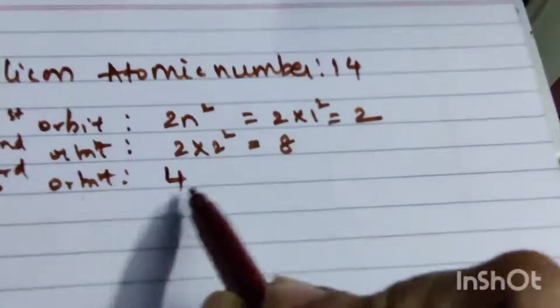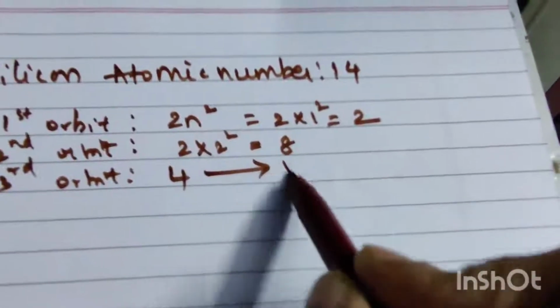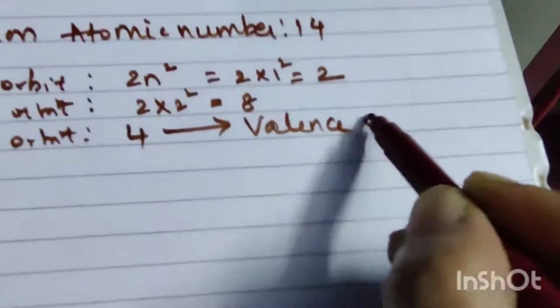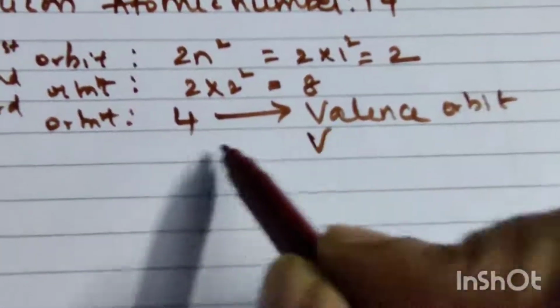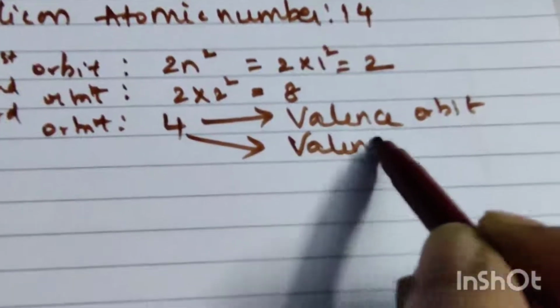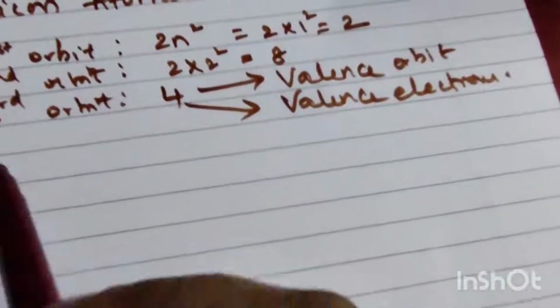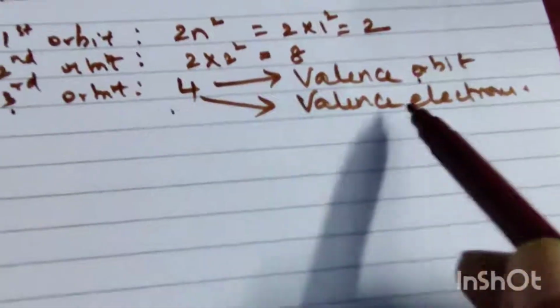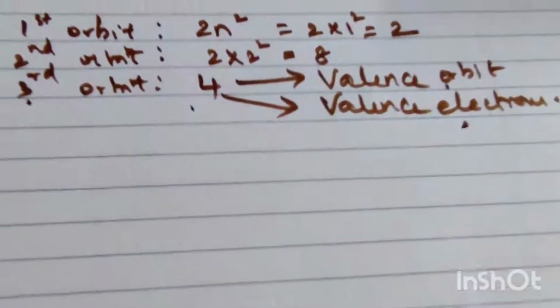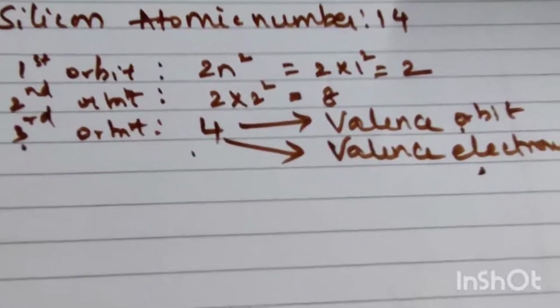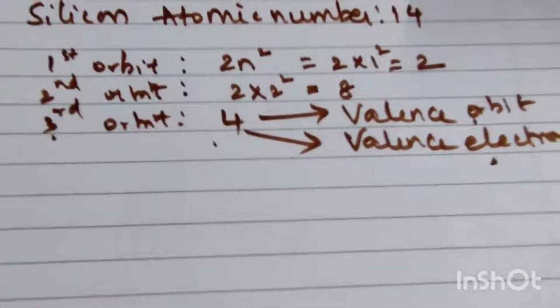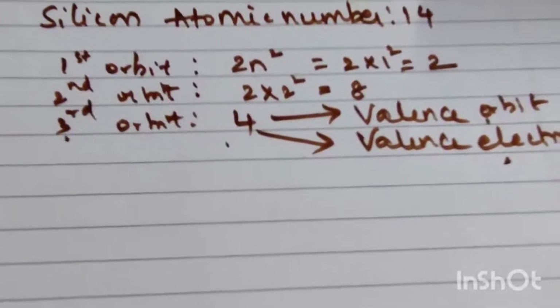That means the final orbit, whatever is present, is called the valence orbit, and these are valence electrons also. So this third orbit is the valence orbit and 4 is the number of valence electrons. Alright, so next we see how the covalent bond takes place in this semiconductor.